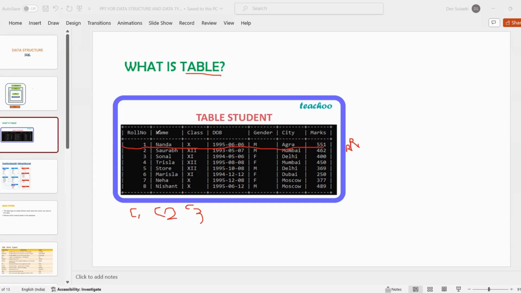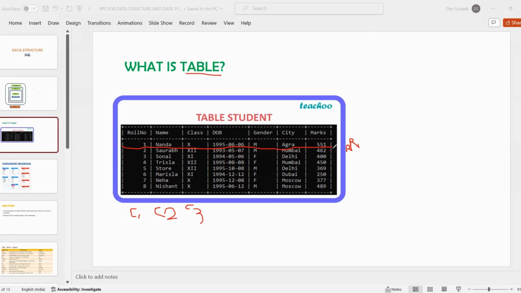In SQL, generally the structure of the table is represented by columns, and the individual information of a particular person is represented by rows. If you want to see the general structure like roll number, name, class, date of birth, gender, city, marks, these are the general structure in vertical form known as columns, and these horizontal ones give the individual information of a particular person.